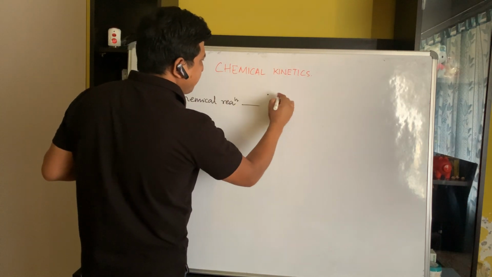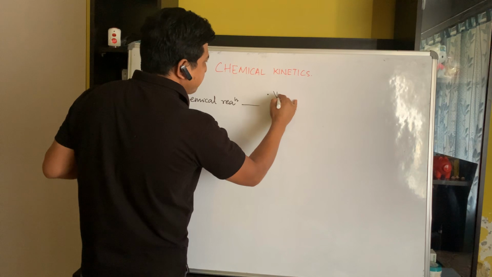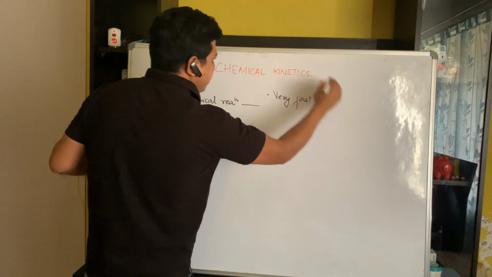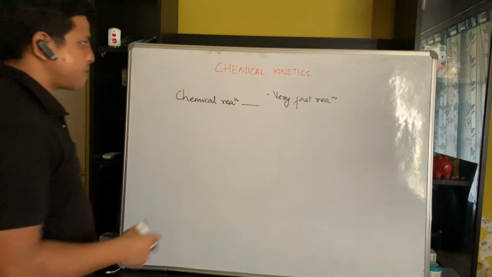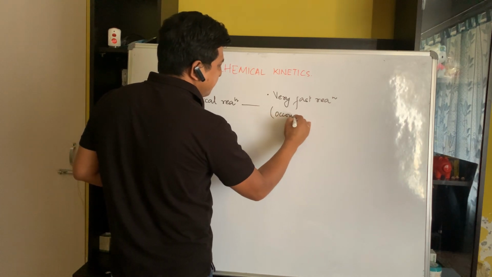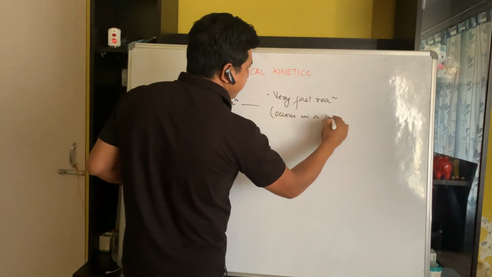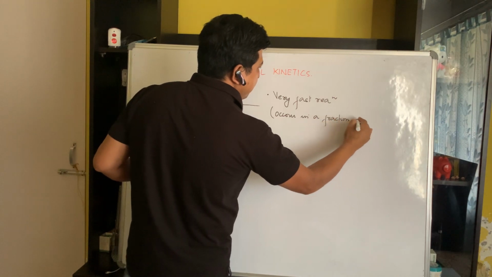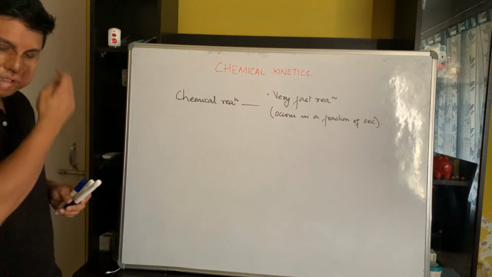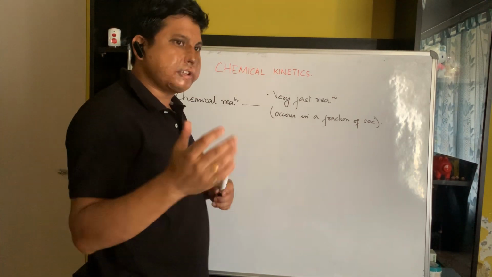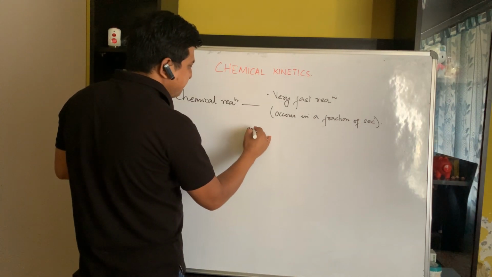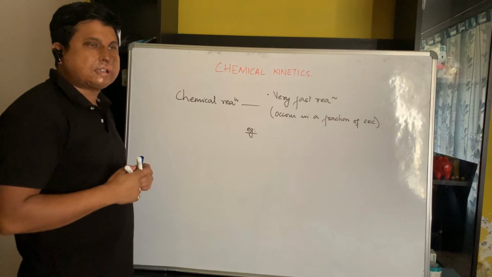Number one is the very fast reaction. How fast do they take place? They occur in a fraction of a second. They are really difficult to measure because the time taken for the reaction to complete is very small. For example, most of the ionic reactions come under this category.